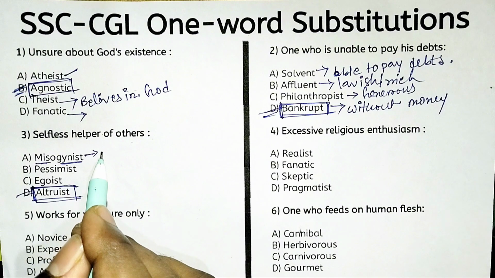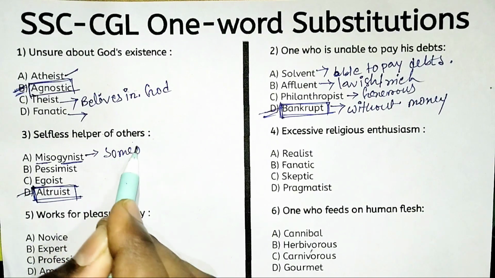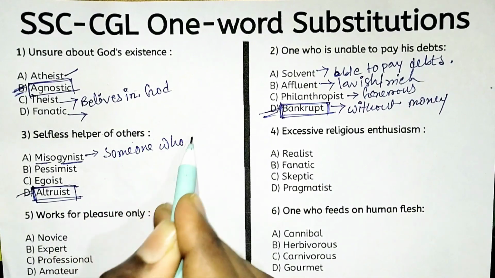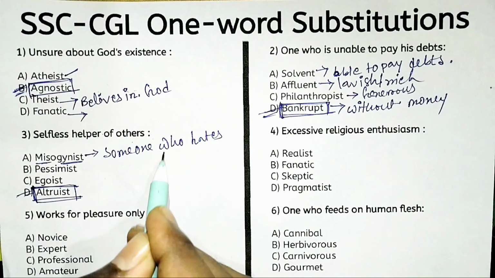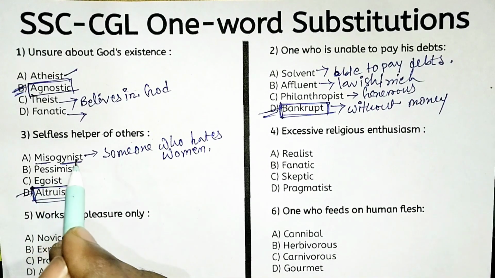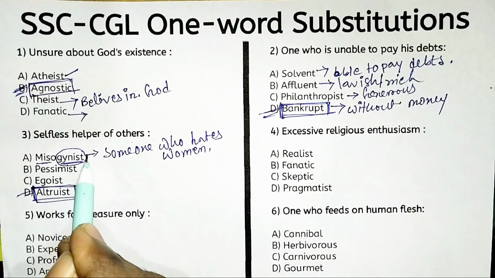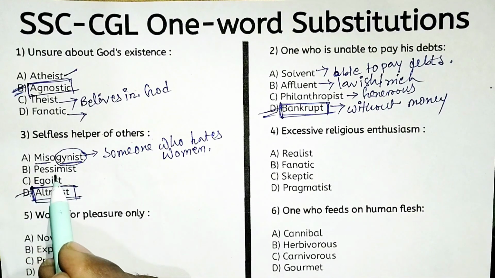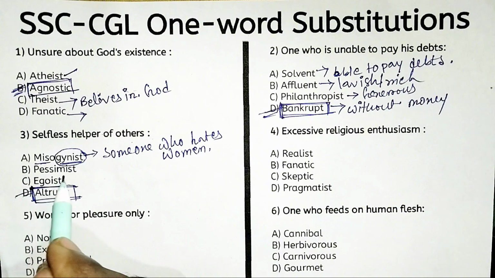Someone who hates women, that is misogynist. Just you can say miso and gynist. Gynist means women, and miso means haters. Pessimist.